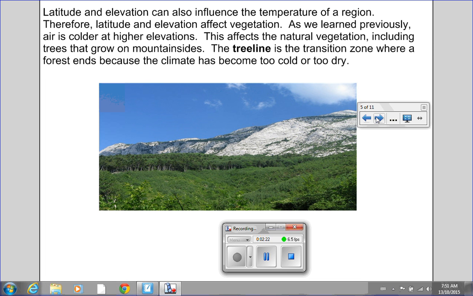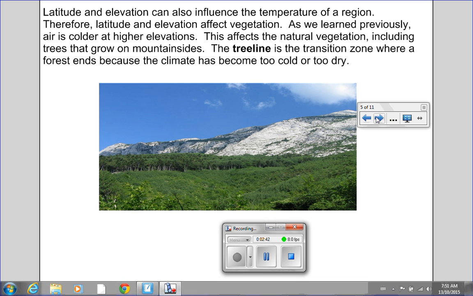Latitude and elevation can also influence the temperature of a region. Therefore, latitude and elevation affect vegetation. As we learned previously, air is colder at higher elevations. This affects the natural vegetation, including trees that grow on mountainsides.